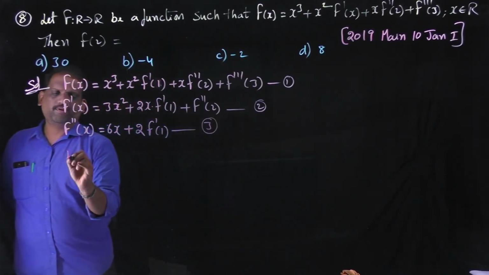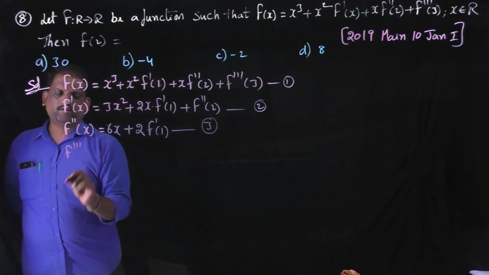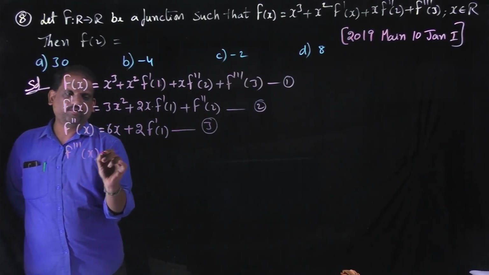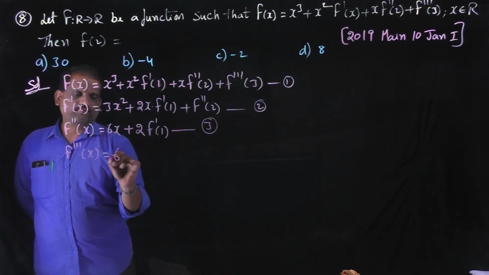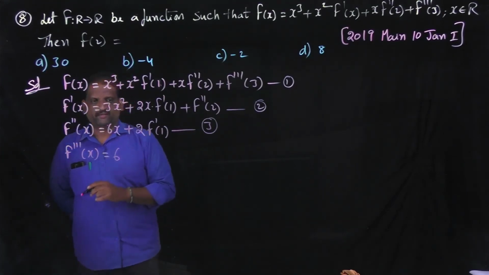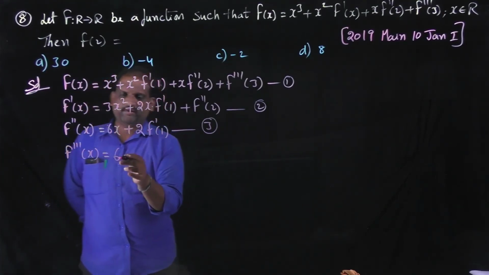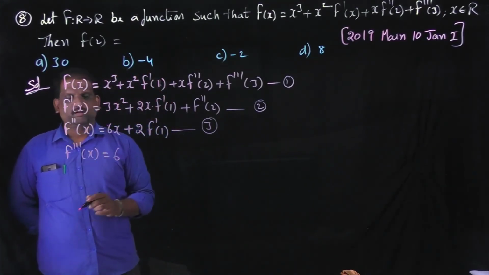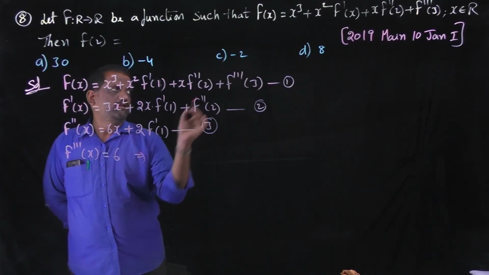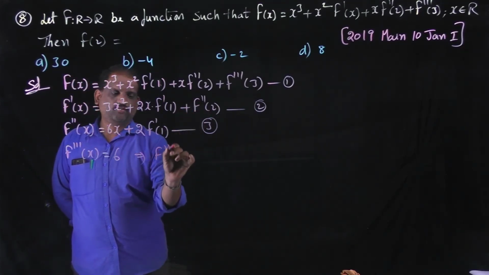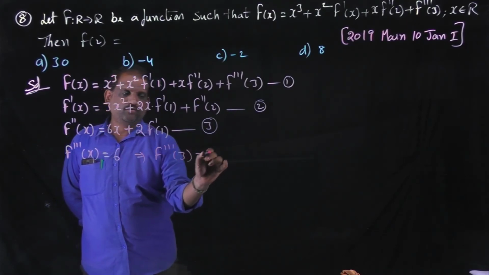Once again differentiate with respect to x, then we get f triple dash of x is equal to 6. Then f triple dash of 3 is also 6.